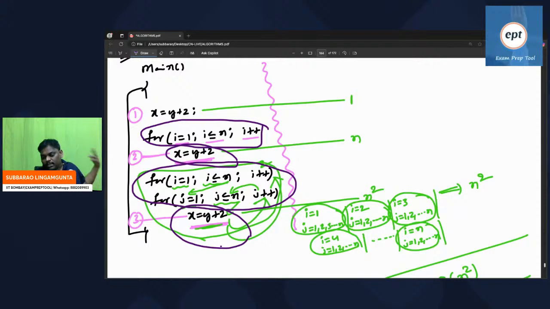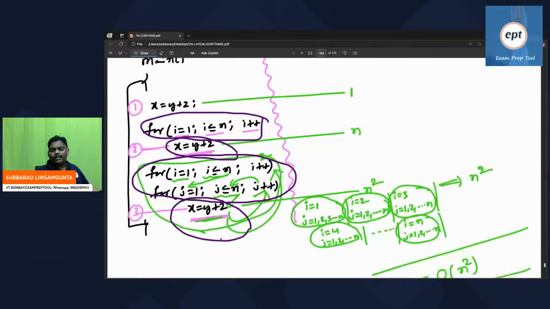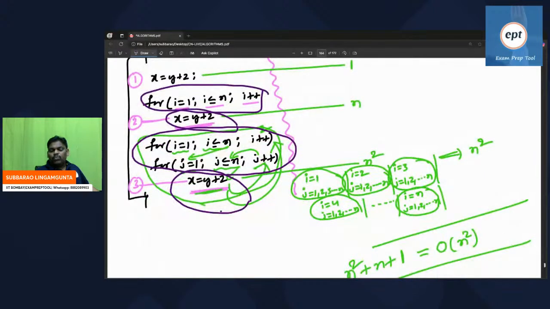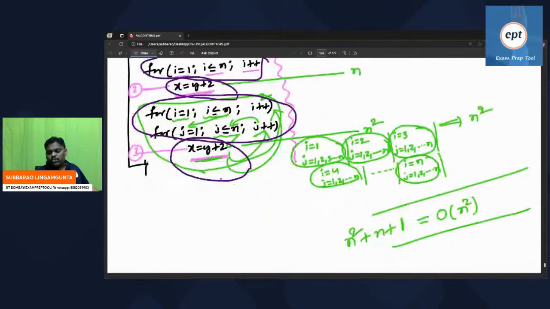If the building is not there, then how will people be there? So remember, the number of people means the number of people; the remaining people are supporting characters. So the second statement executes n times. How? With the help of the for loop. The third statement executes n square times. How? With the help of 2 loops, 2 inner loops. This inner loop is n times. This inner loop is one more n times.